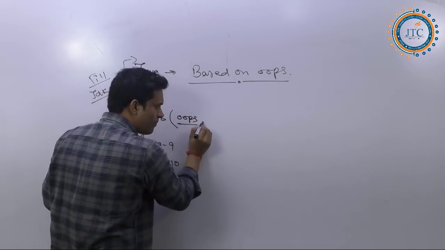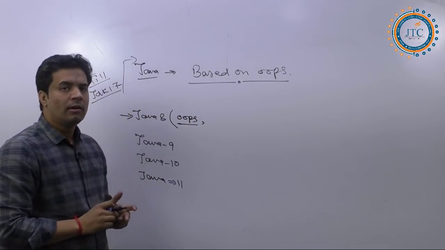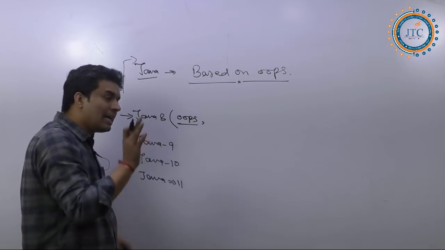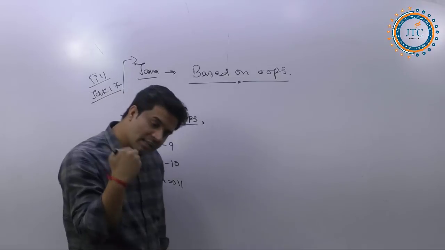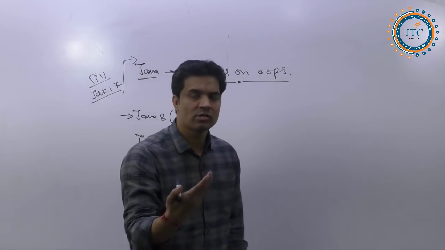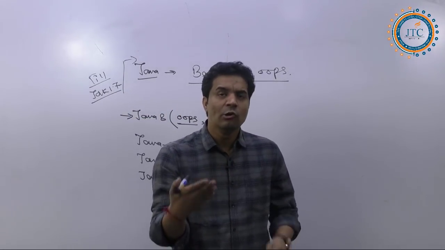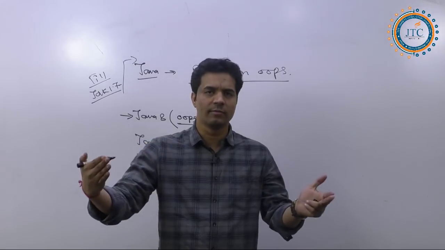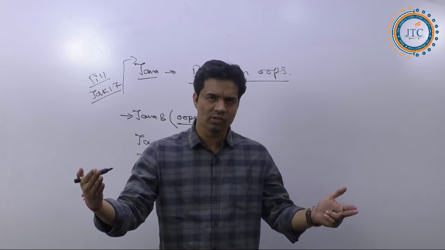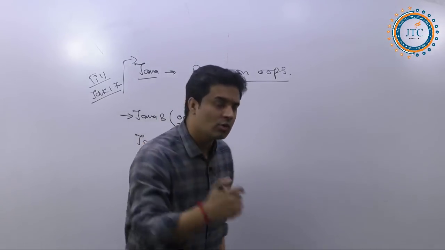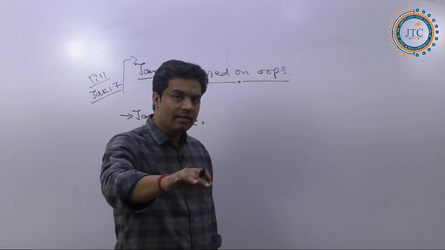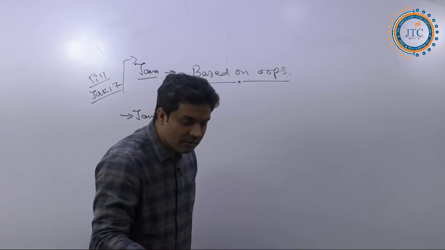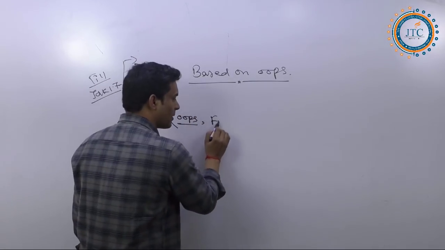That's fine, but there are some demerits also, and there was another programming aspect which everyone was missing, and somewhere Python was getting ahead of us, right? So what was that in the case of Java? That was functional programming.